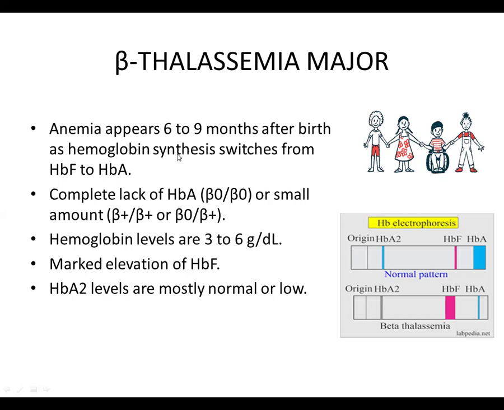So you can see in the picture also that in the normal pattern, hemoglobin A is normally more as compared to fetal hemoglobin, while in cases of beta thalassemia, fetal hemoglobin is more and hemoglobin A is either reduced or it may be normal in amount.